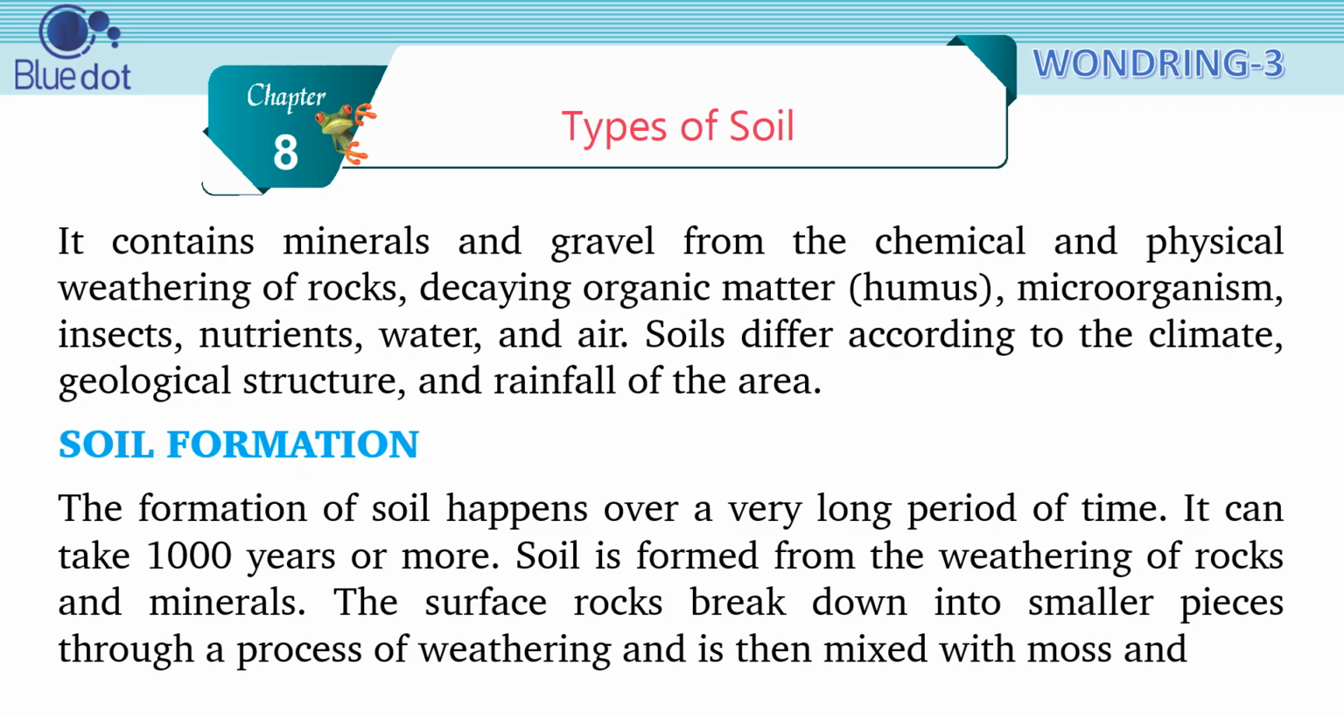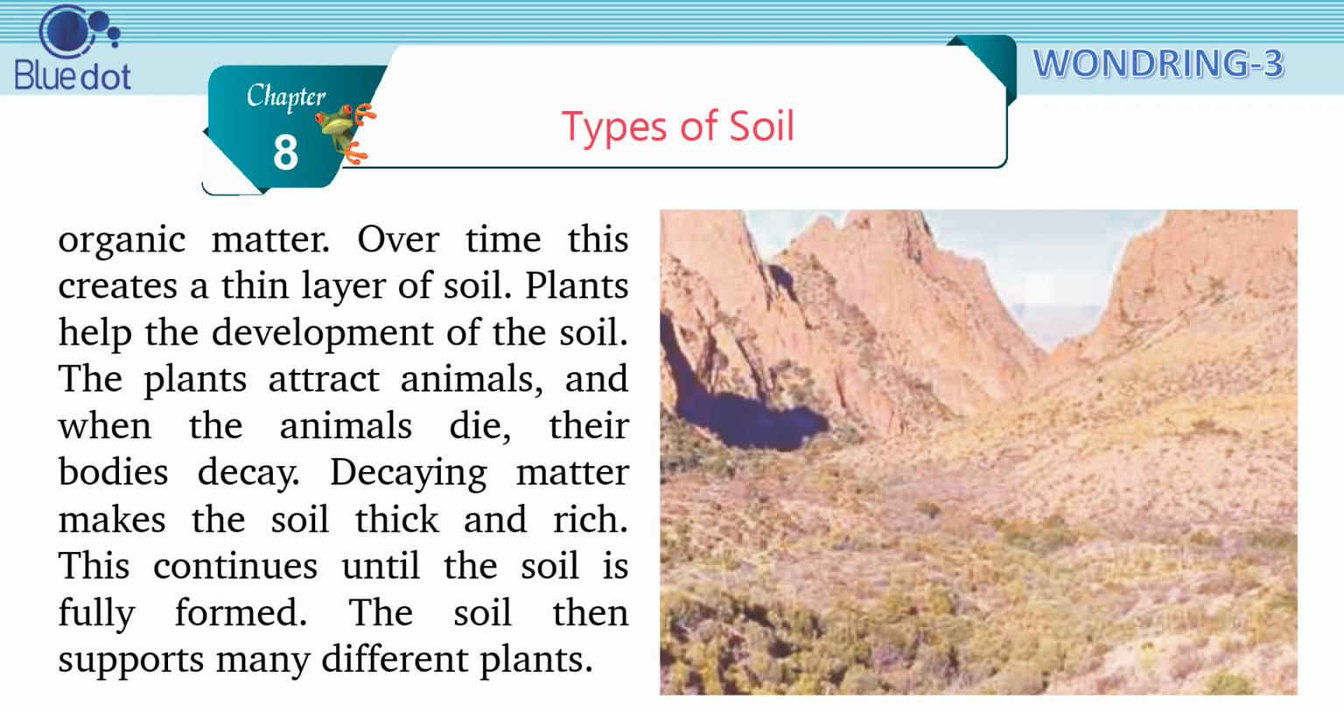Soil formation. The formation of soil happens over a very long period of time. It can take 1000 years or more. Soil is formed from the weathering of rocks and minerals. The surface rocks break down into smaller pieces through a process of weathering and are then mixed with moss and organic matter. Over time, this creates a thin layer of soil.